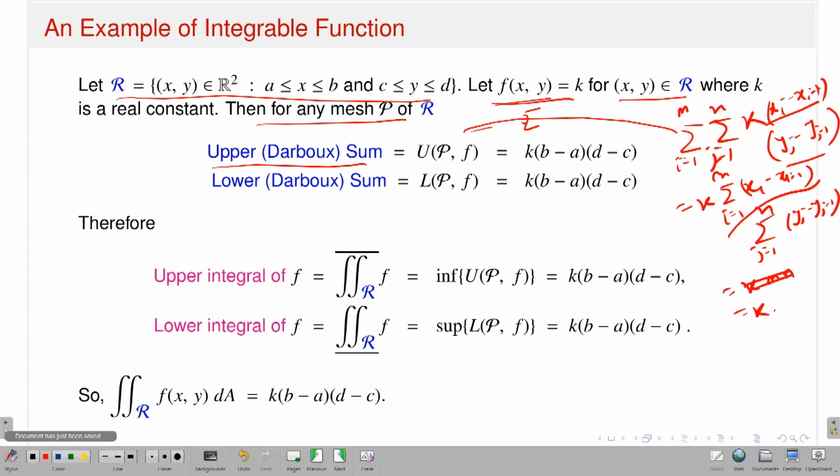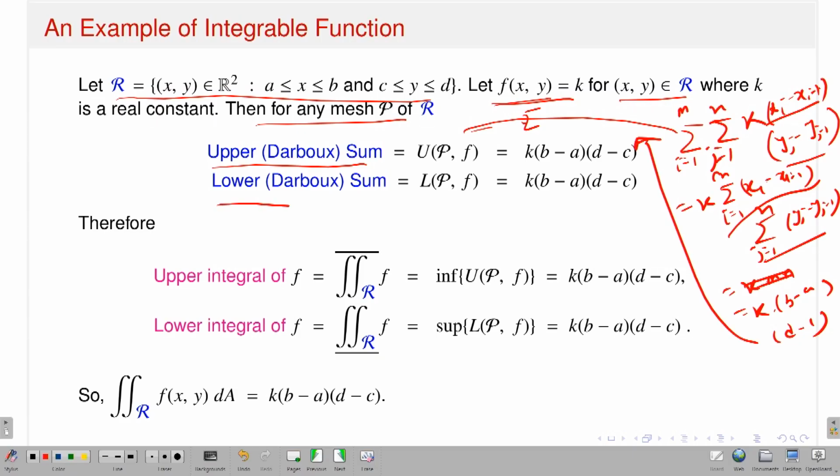If you sum it up, all the terms get cancelled, and only the first point and the last point remain. So it will give you b minus a, and similarly this will give you d minus c, which is nothing but this one.